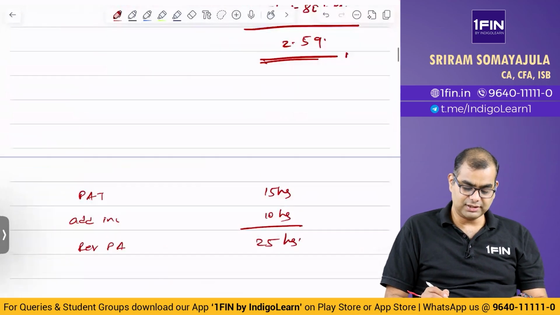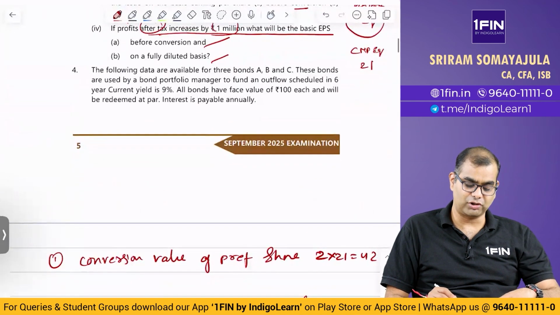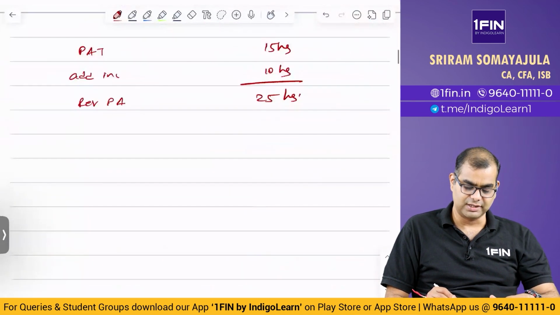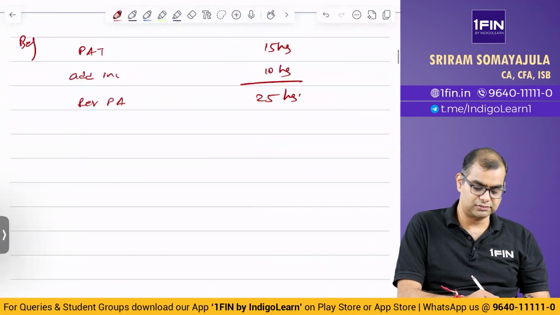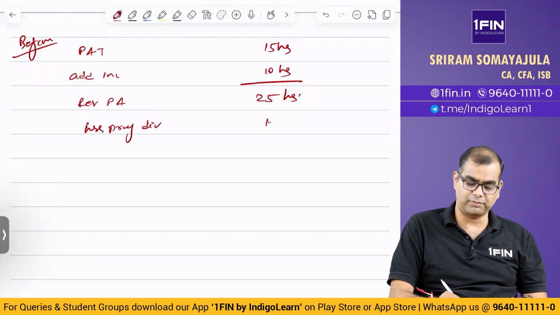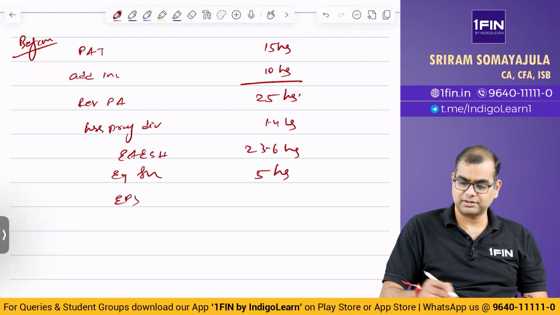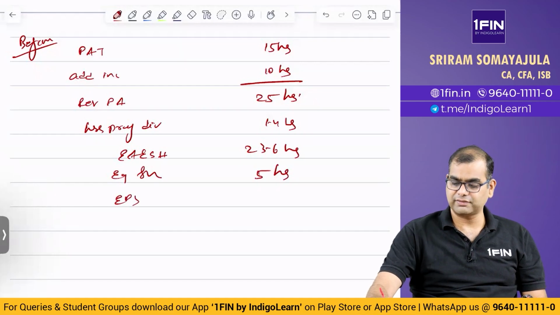Then what is the EPS before and after, on before conversion and on fully diluted basis? So before conversion, less preference dividend, how much? We already computed 1.4 lakhs. So earnings for equity shareholders 23.6 lakhs, equity shares 5 lakhs, EPS 23.6 divided by 5,